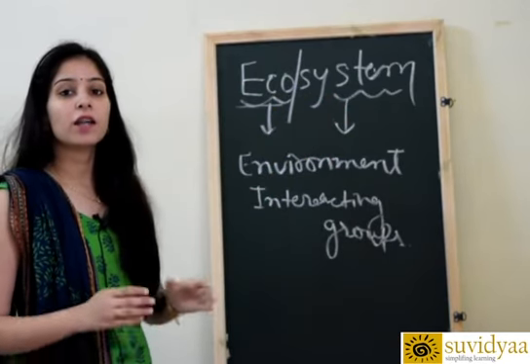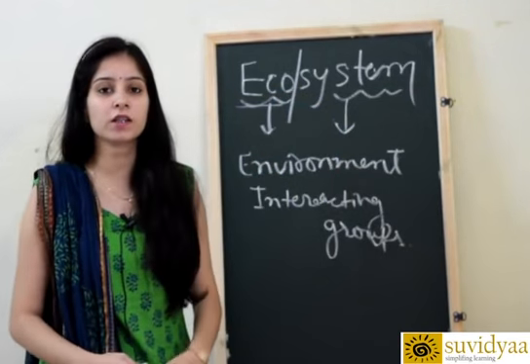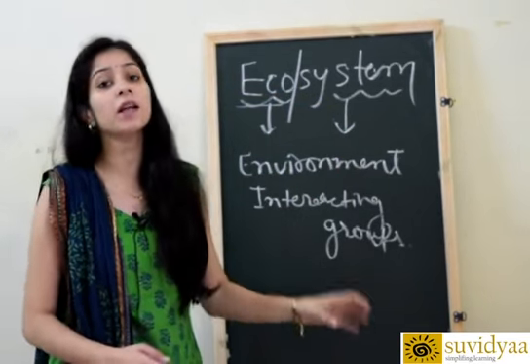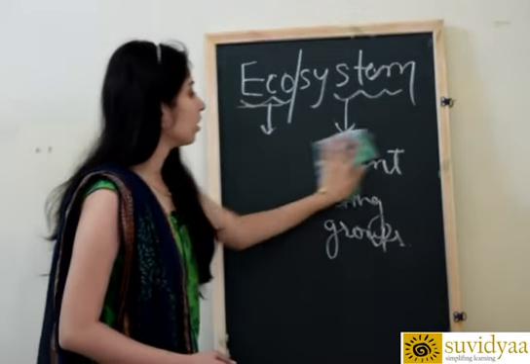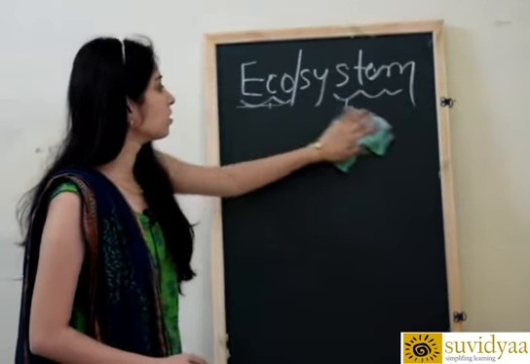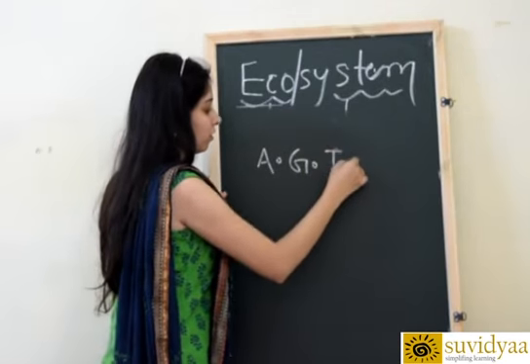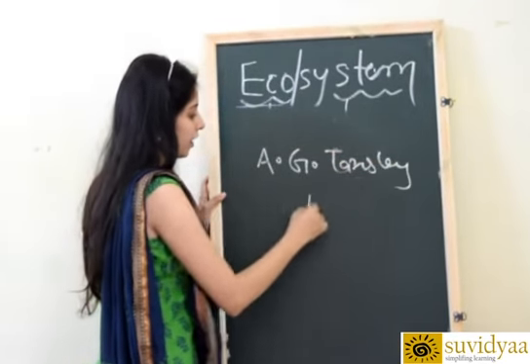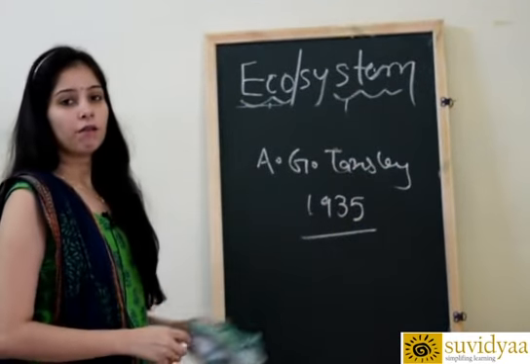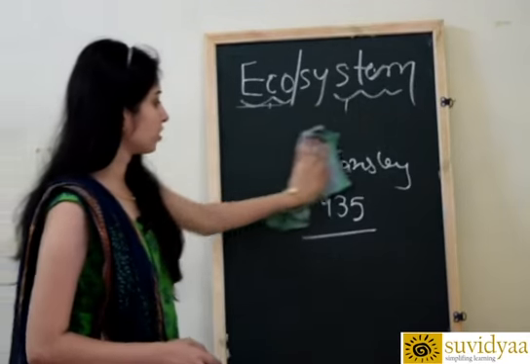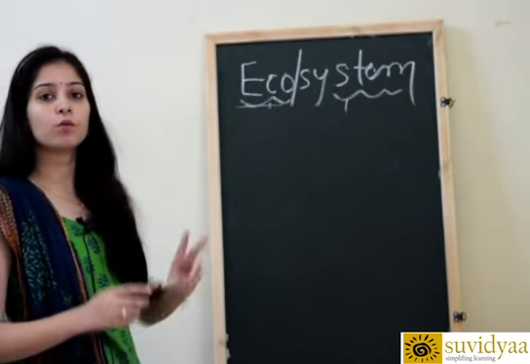Or we can say the interrelationship, the interaction between living things as well as non-living things, the interrelationship between biotic environment as well as abiotic environment is called an ecosystem. The term ecosystem was first coined by A.G. Tansley in 1935.